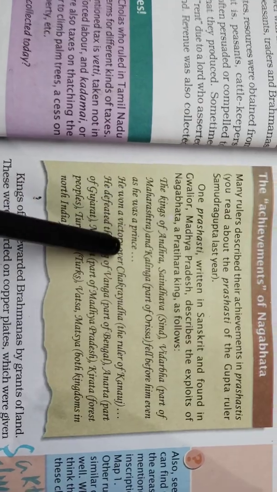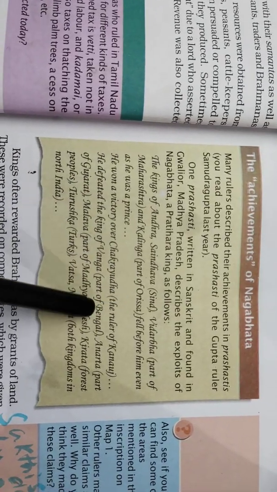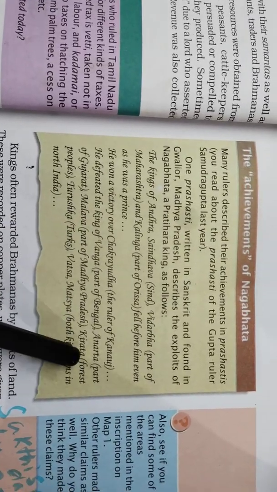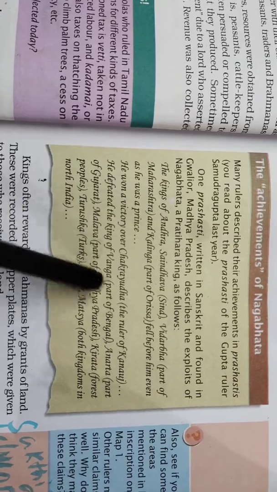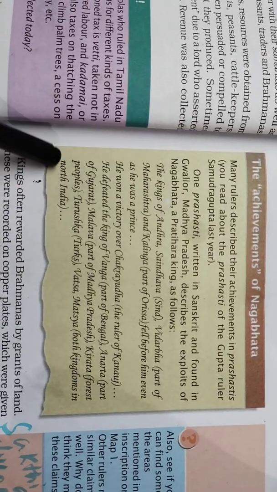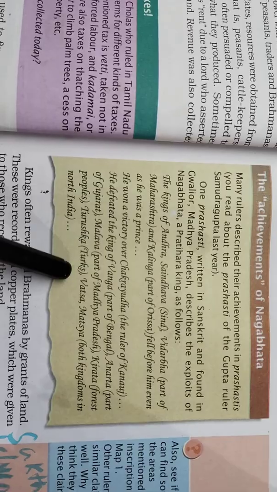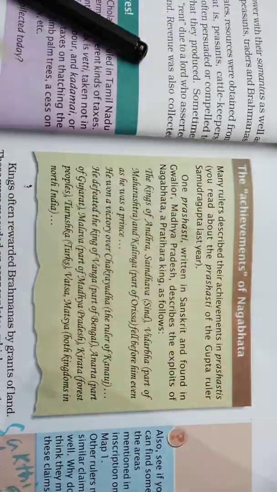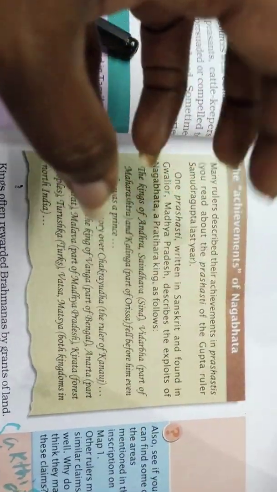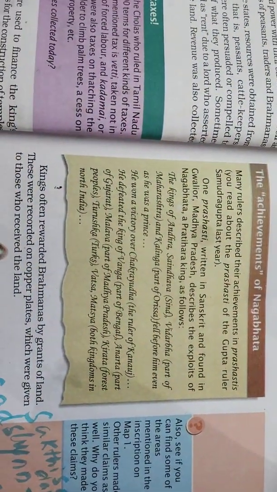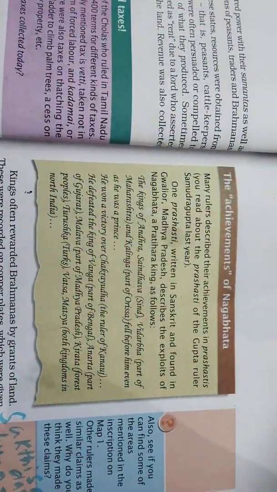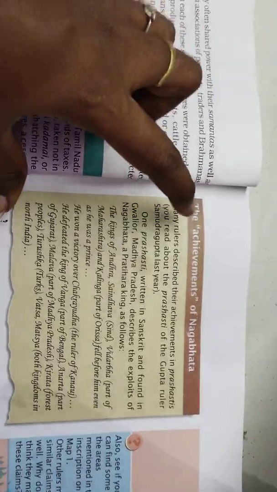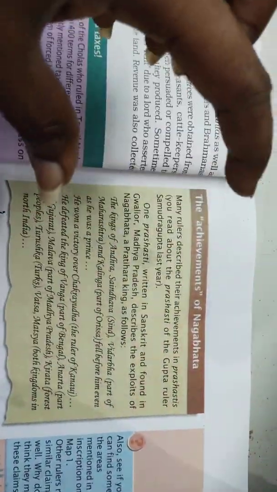So here he won a victory over Chakrayuddha, the ruler of Kannauj. He defeated the king of Vanga, the part of Bengal, Anarta, part of Gujarat, Malava, the part of Madhya Pradesh, Kirata, forest peoples, Turushka, the Turks, Vatsa, Matsya, both kingdoms in North India. So it goes on. It has been written about Nagabhatta, the Pratihara king. It was written in the copper plates and sealed in the ring, so it got the authentication. This is the example given which has been written in the copper plates.